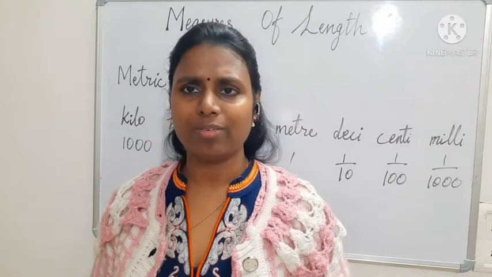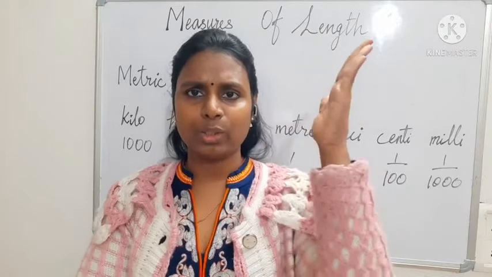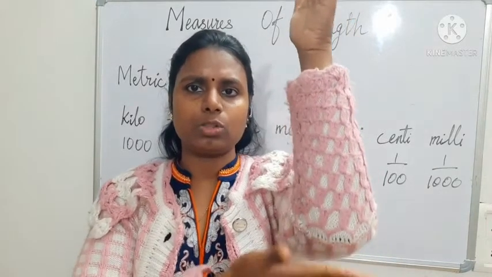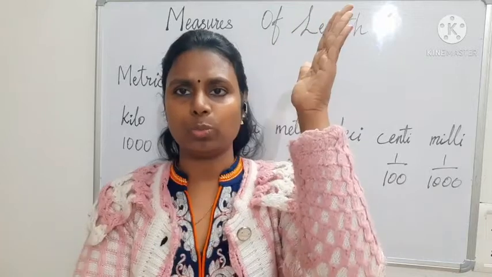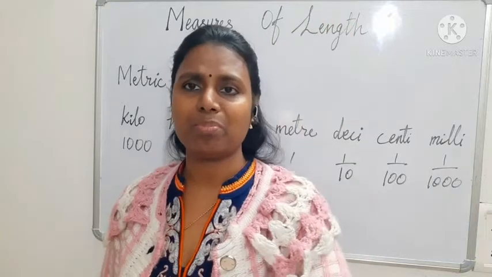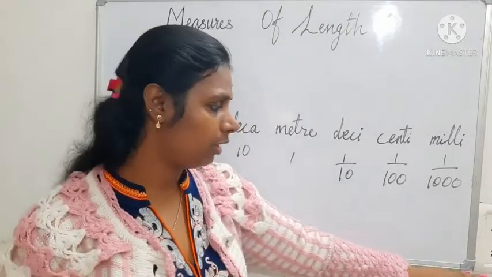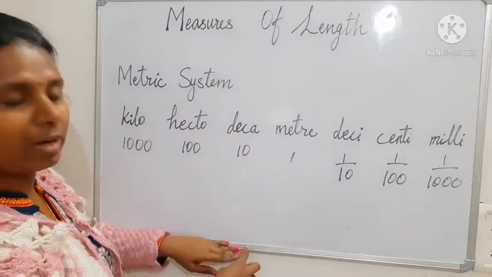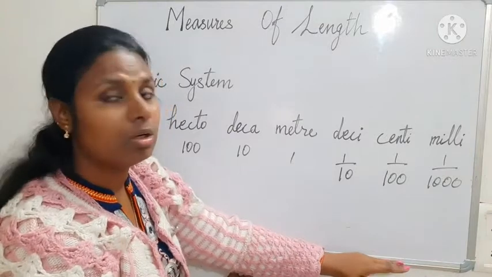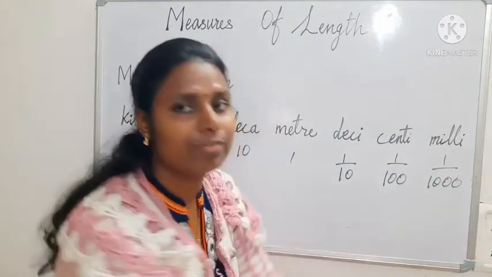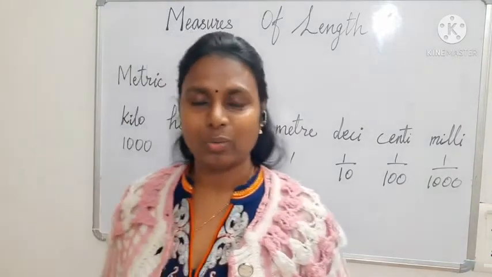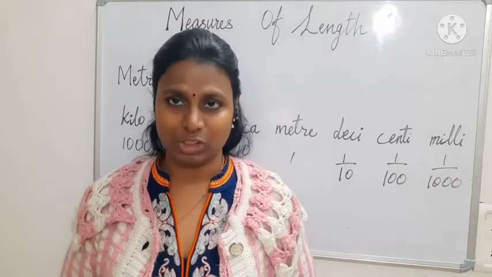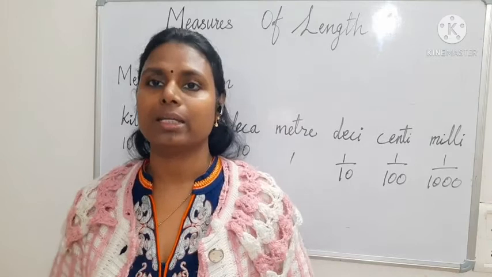Okay, you have learned in 2nd standard, that is cubit, from here till the elbow, 1 cubit. If I measure the length of the board from here to here 1, from here to here 1, and from here to here, 2.5 cubit. Okay, so we used our own body parts to measure in the earlier days.